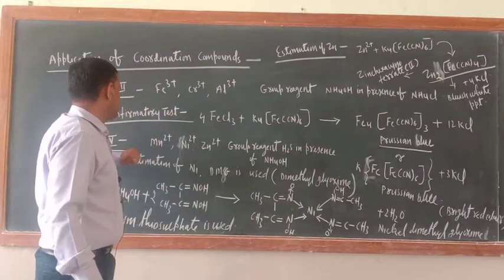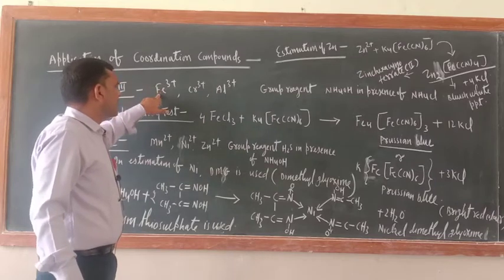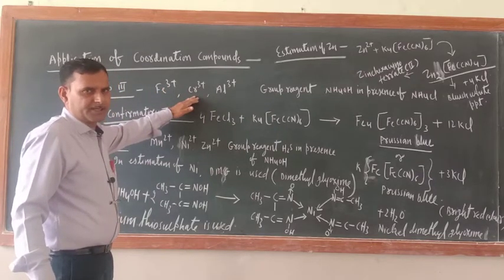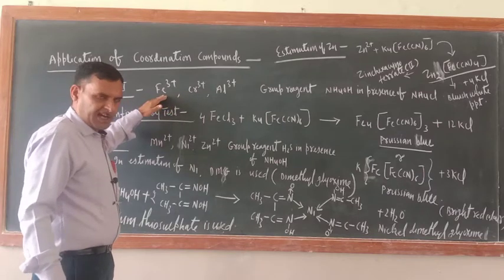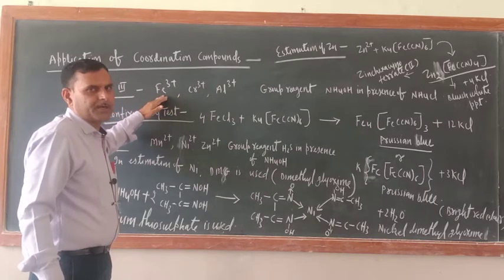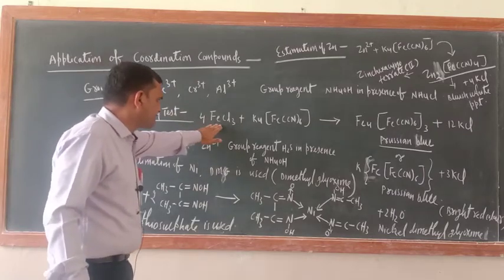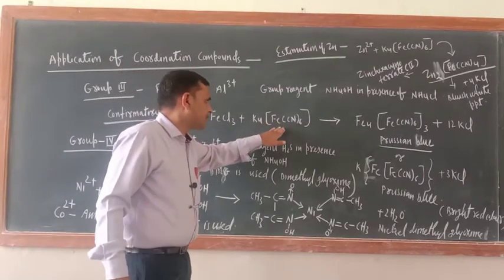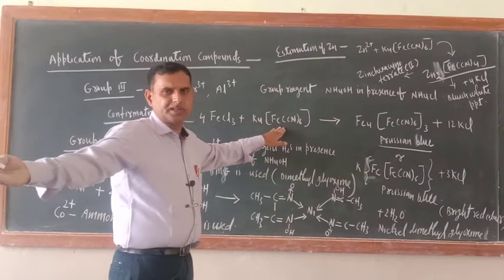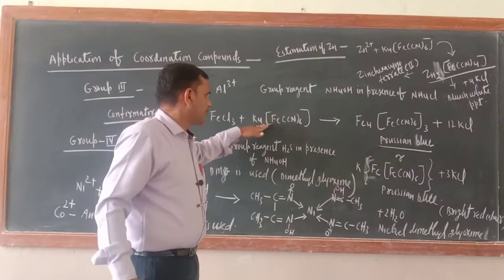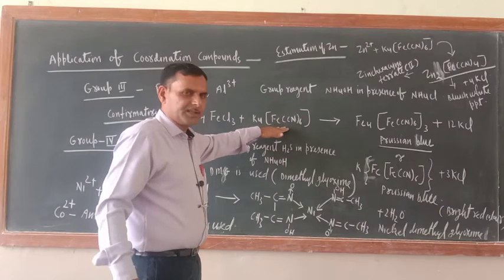Now just see the confirmatory test of this one. All three have different confirmatory tests. I am writing here the iron Fe3 positive confirmatory test because here a coordination compound is formed. Just see, FeCl3 is treated with potassium ferrocyanide. You are also doing the iron Fe3 positive detection in the laboratory. So you are using potassium ferrocyanide.